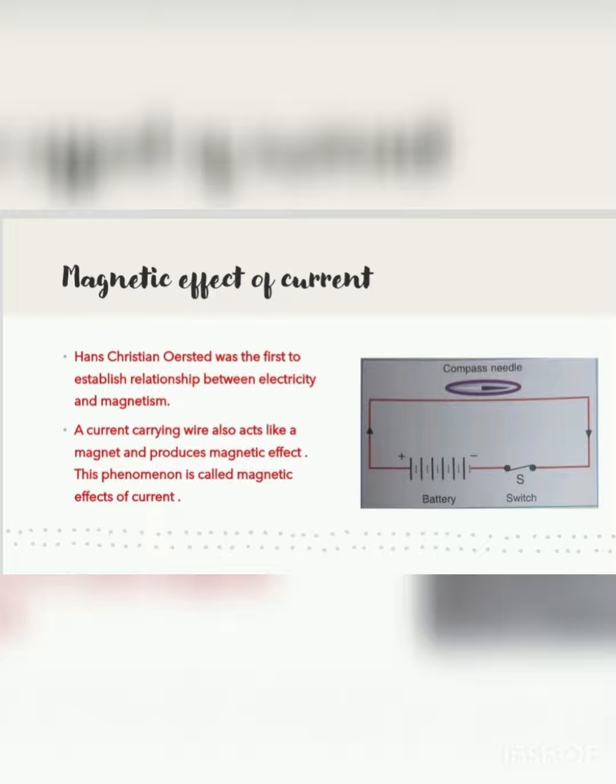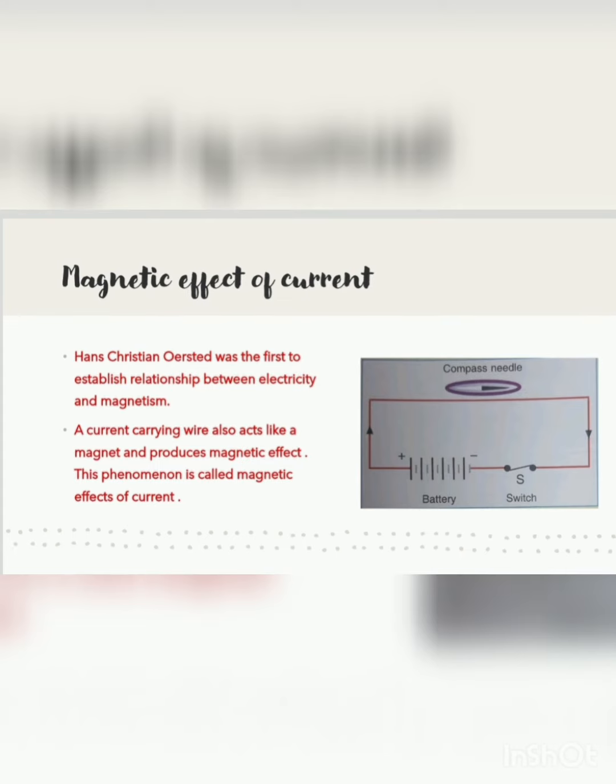We can check it by bringing a compass needle as shown in the diagram. That compass needle, when you bring closer to any current carrying wire in which current is flowing, will show deflection. But as soon as you switch off the current through the circuit and the current stops flowing through the wire, the compass needle will come back to its original position, the north-south direction.